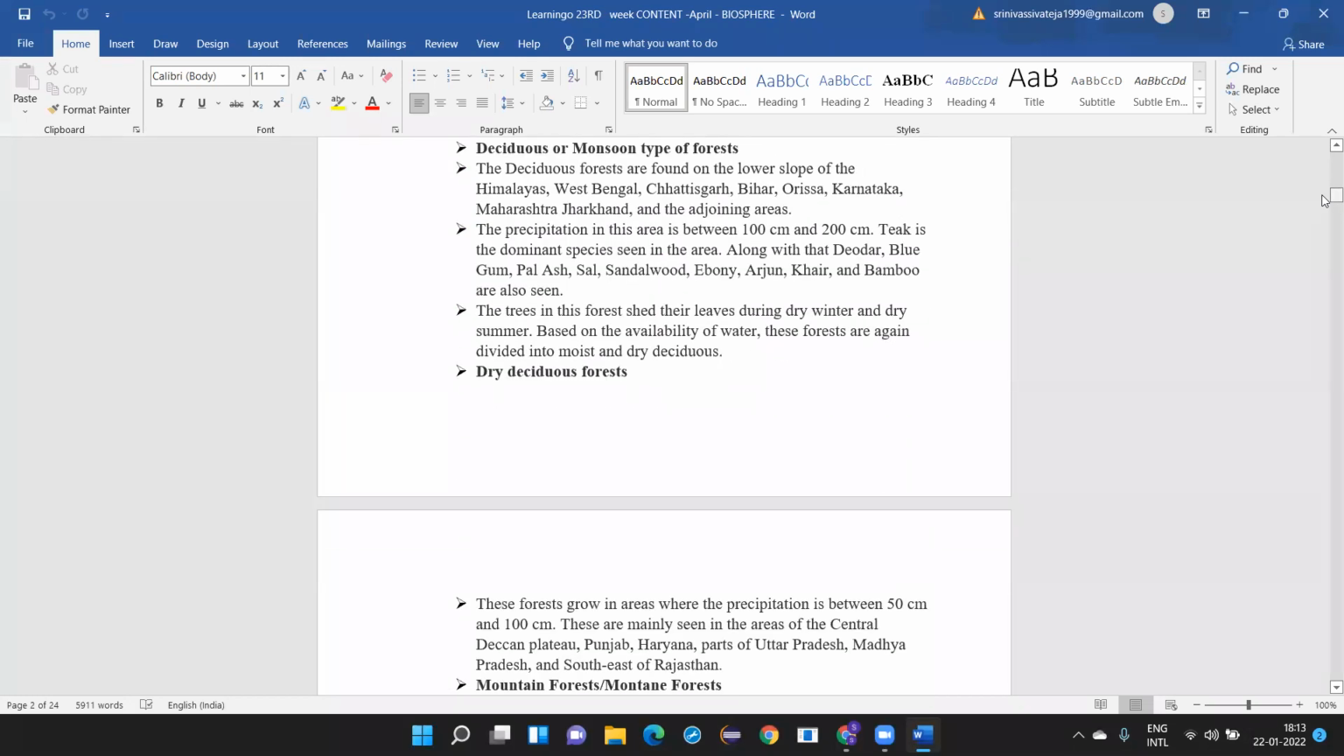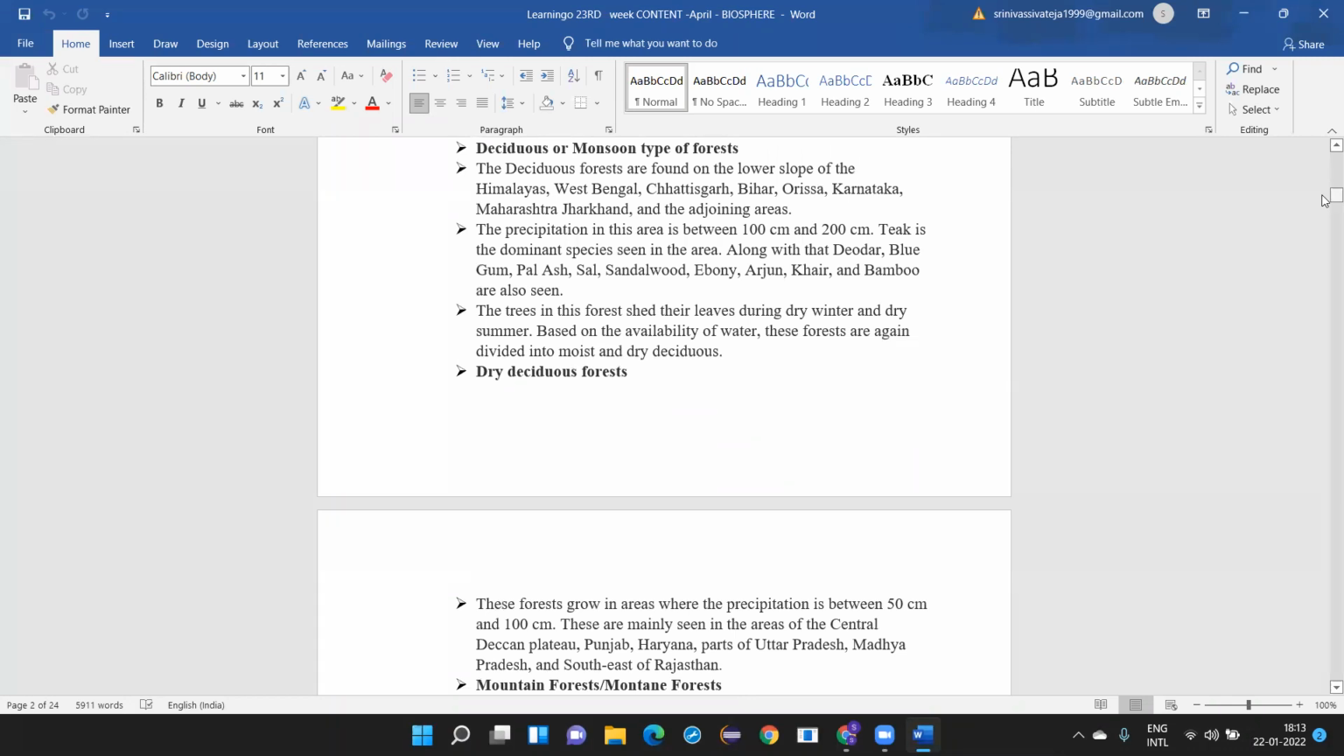Next, we'll go to the deciduous monsoon type of forest. So you should remember both the names. Deciduous is also called the monsoon type of forest. So what are deciduous forests? The deciduous forests are found in the lower slope of the Himalayas, that is West Bengal, Chhattisgarh, Bihar, Odisha, Karnataka, Maharashtra, Jharkhand, and the adjoining areas.